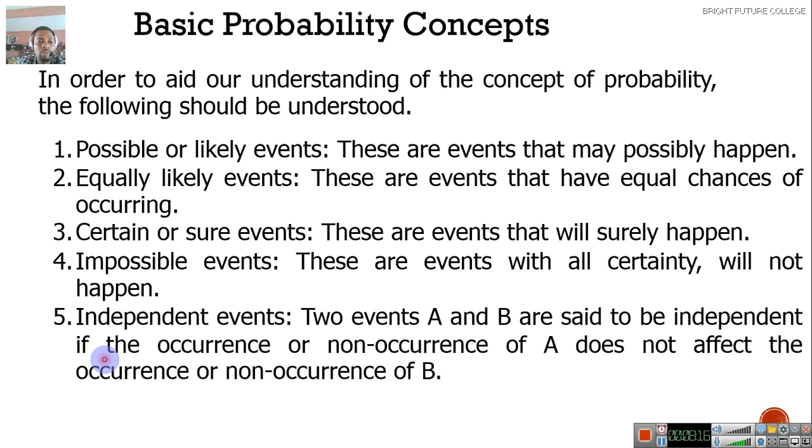Those are impossible events. Now, independent events. 2 events A and B are said to be independent if the occurrence or non-occurrence of A does not affect the occurrence or non-occurrence of B. For instance, if you toss a coin and you roll a die, a head can show up on the coin, and the number 6 can show up on the die.